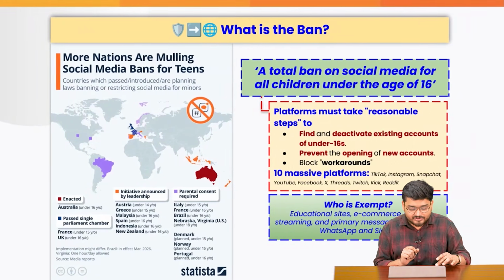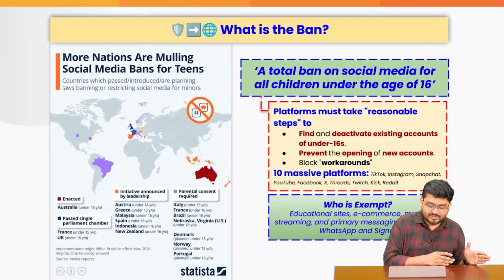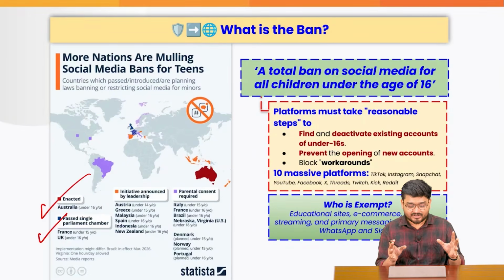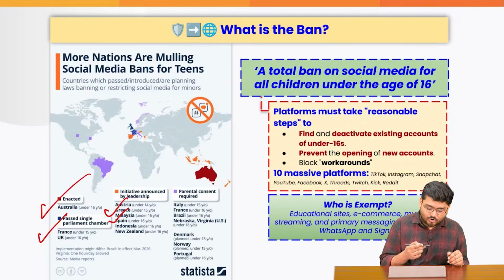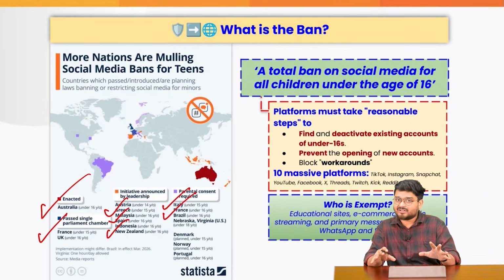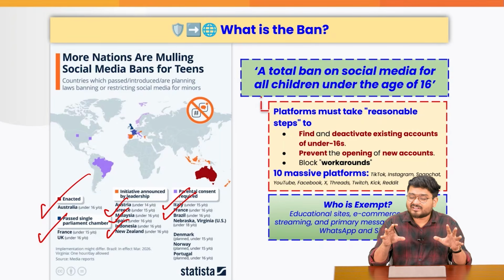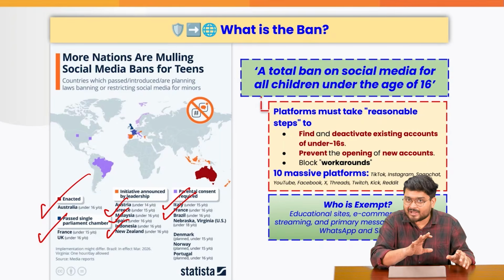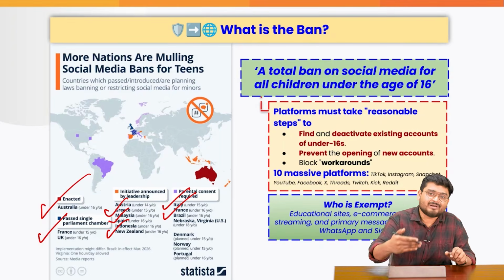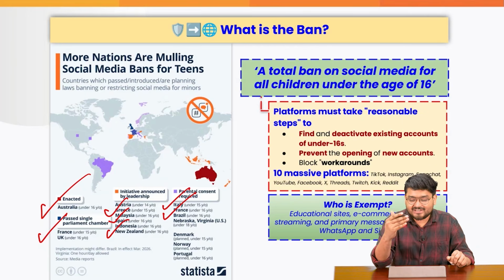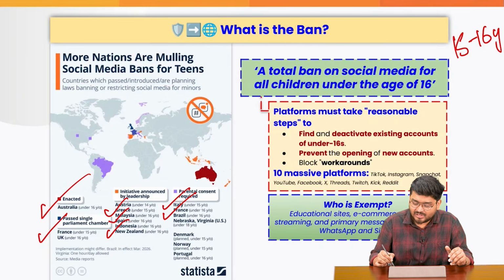In the past few months, we have seen how France, Australia most importantly, Greece, Malaysia, Austria, Indonesia, New Zealand, Italy either have some child safety regulation for social media or are in the process of banning social media for teenagers. Mainly they are targeting youth between the ages of 14, 15 to 16 years.